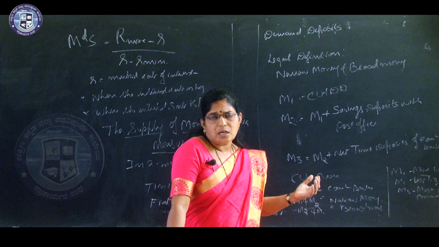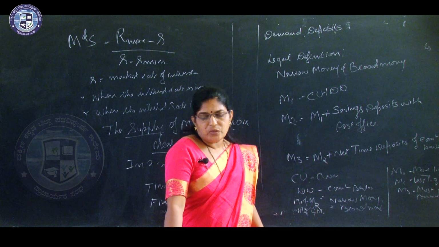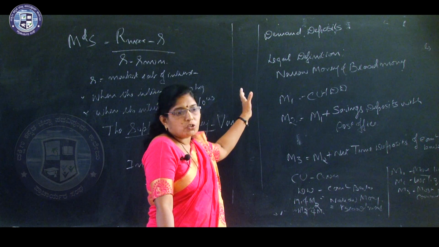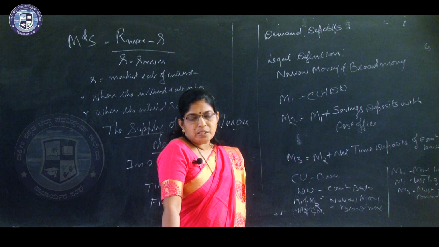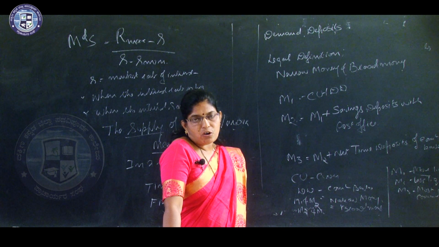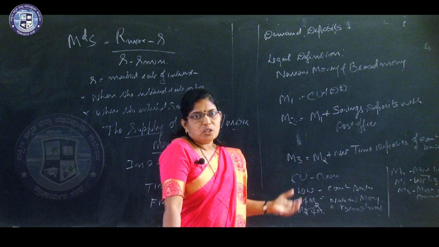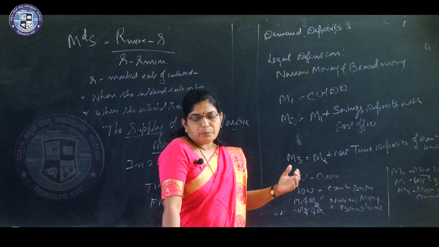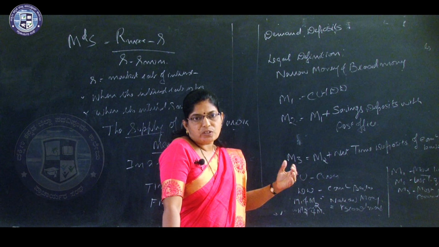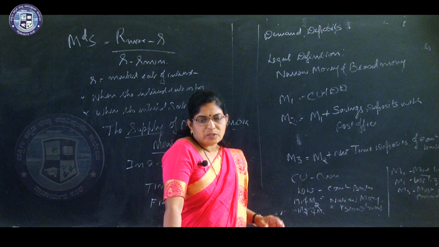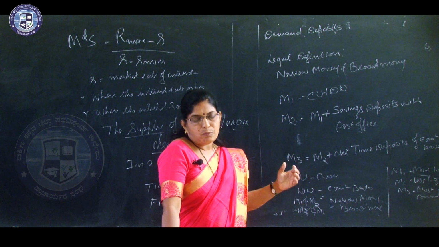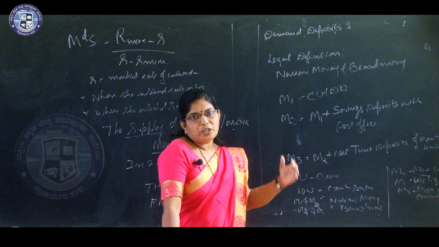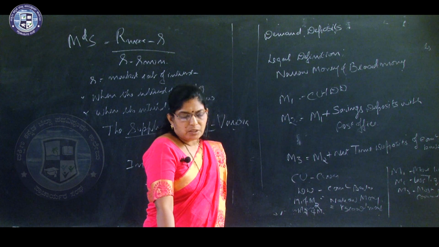The total stock of money in circulation among the public at a particular point of time is called money supply.